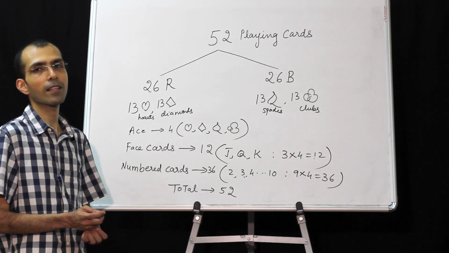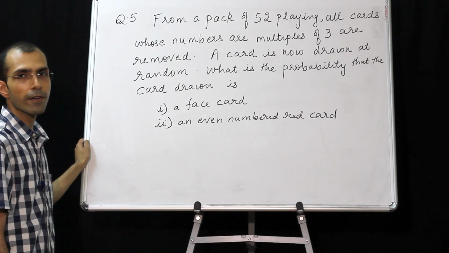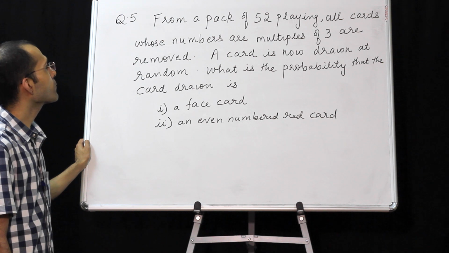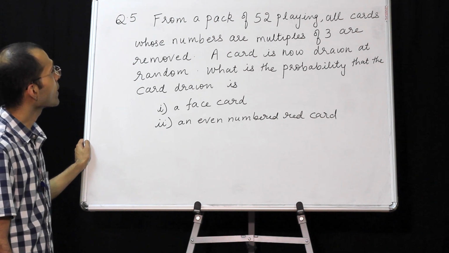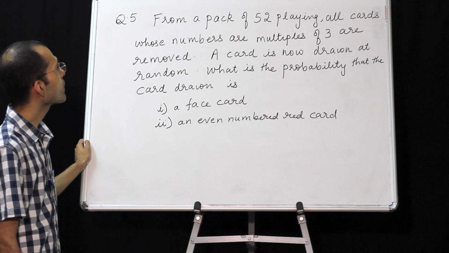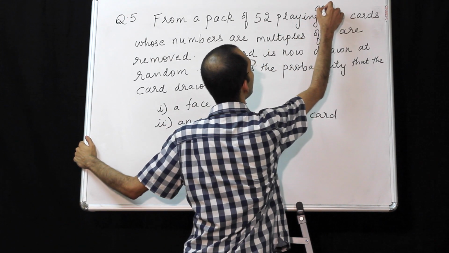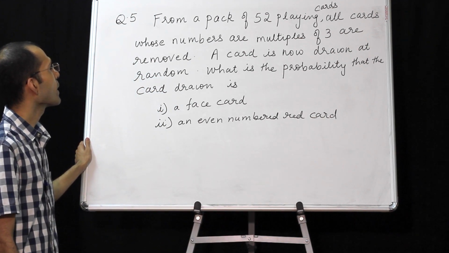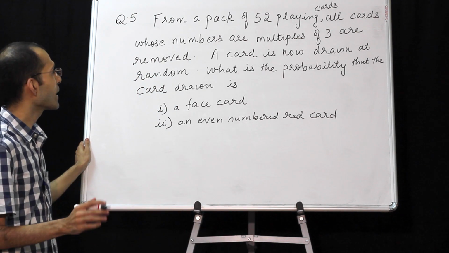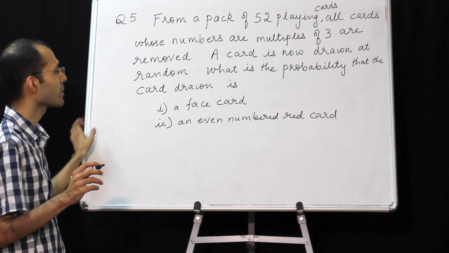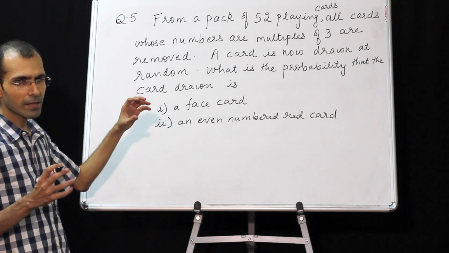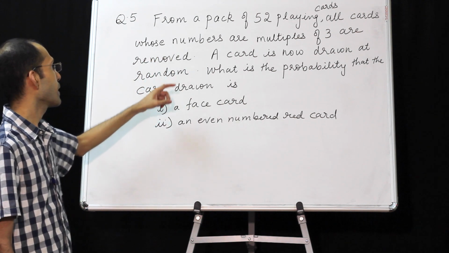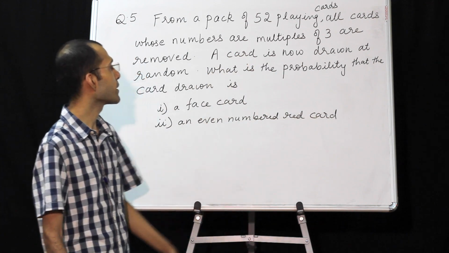Now we will see the final question for this topic. Question 5 and the final question for this topic. From a pack of 52 playing cards, all cards whose numbers are multiples of 3 are removed. Now you have to be very careful whenever certain cards are removed. These sums are a little tricky. So whose numbers are multiples of 3 are removed. A card is now drawn at random.